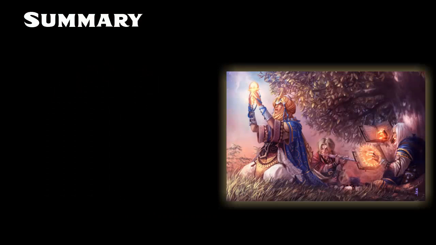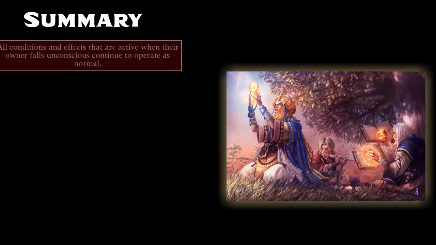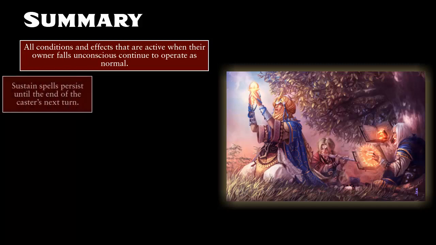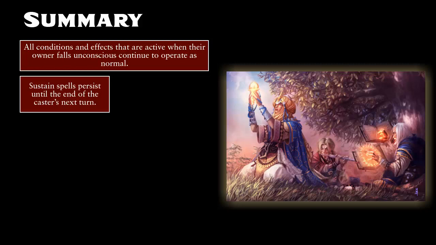In this video, we discussed a few of the miscellaneous rules surrounding death in Pathfinder. First, when you fall unconscious, any magical effects, poisons, curses, or other ongoing effects or conditions do not instantly go away. Instead, they progress as normal. Effects caused by magical spells will persist until their duration passes. In the case of sustained spells, they will persist until the end of the unconscious character's next turn. If they regain consciousness before then, they can spend an action to sustain the spell and keep it going as usual.